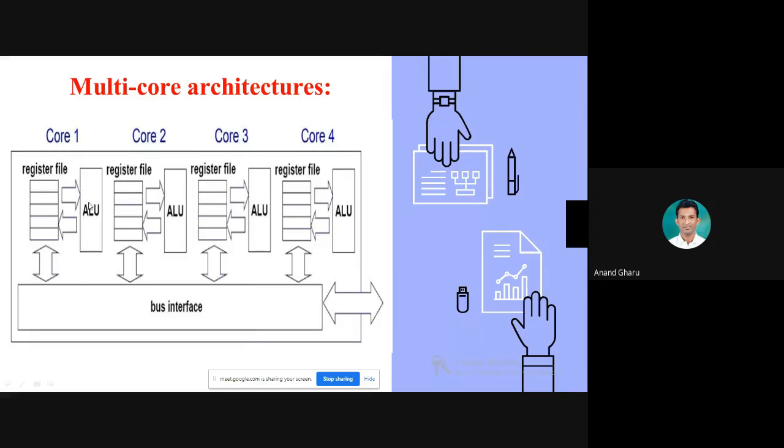Here you can understand there are multiple cores in a single processor. That is called a multi-core architecture. But all the cores are independent. All the cores are independent. They can execute instructions independently.